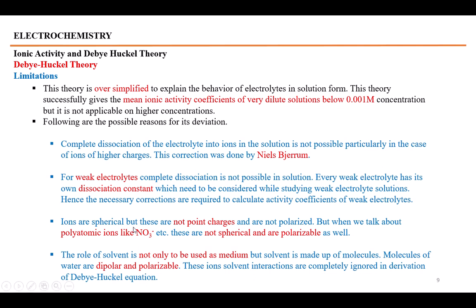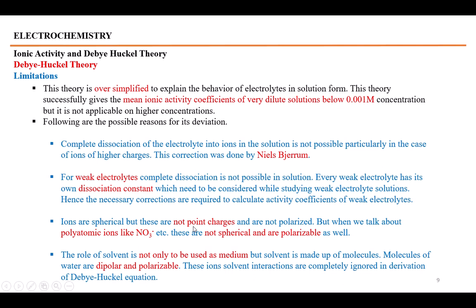Ions are spherical when taken to be single charged or single atomic ions, but these are not point charges, and these are not polarized. But when we talk about polyatomic ions, these are not spherical and are polarizable as well.